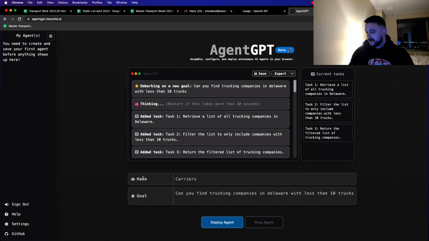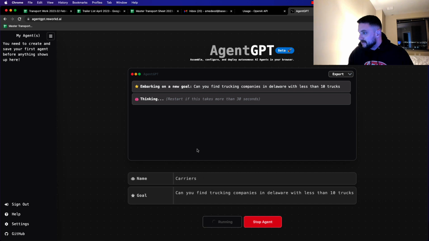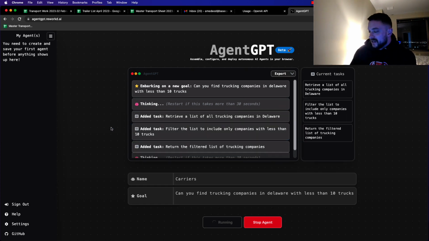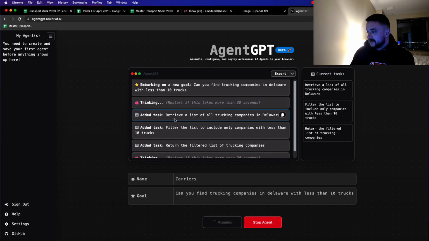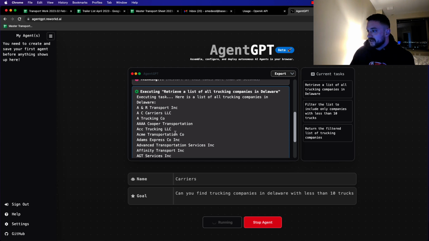Here we've got the name of our agent, and for instance, I just asked, can you find me trucking companies in Delaware with less than 10 trucks? It's a little simple, but I deployed the agent, and it takes in the input, starts thinking, and makes a list of tasks. So you give it a goal, it generates a list of tasks, and then it's supposed to execute on those tasks. So here's the weird part.